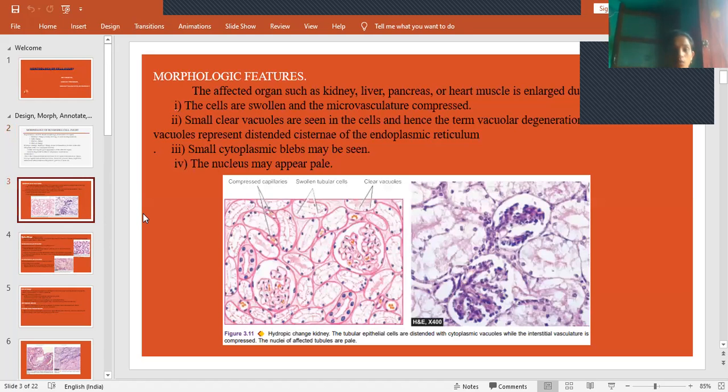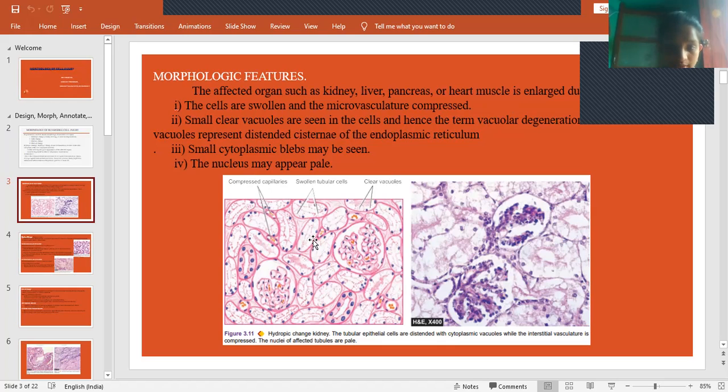What are the features we will be seeing in the cells? Organs such as the kidney, liver, pancreas, or heart muscle are enlarged due to this reversible cell injury. The cells become swollen. As we already know, because of accumulation of large amounts of water, the cell may appear swollen, and the microvasculature is compressed. When the cell is swollen, the adjacent microvasculature, meaning small blood capillaries, get compressed due to its large size. Clear?